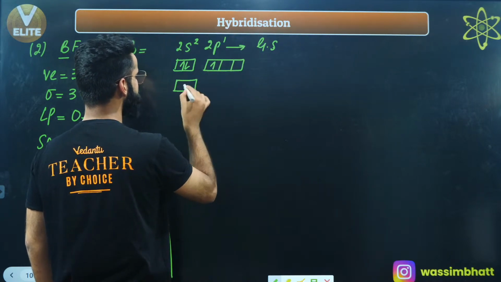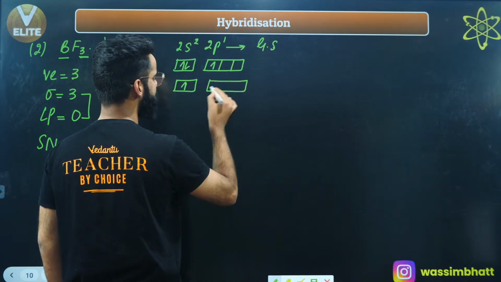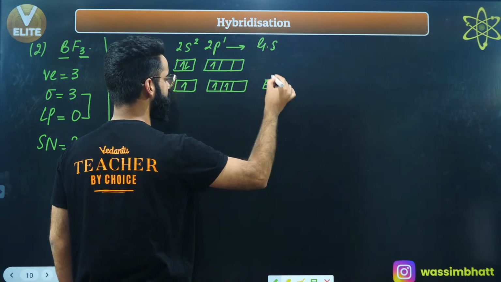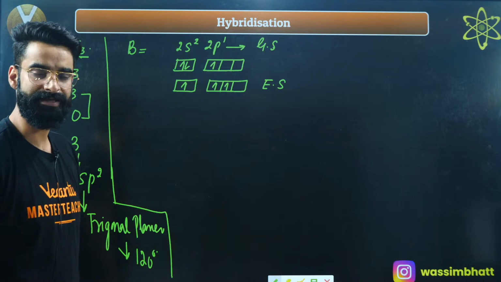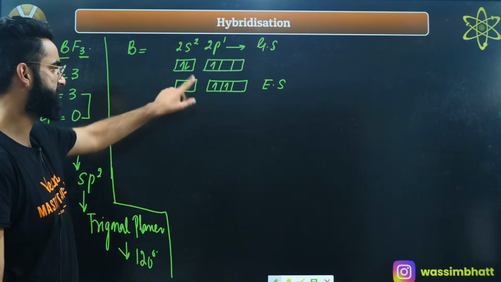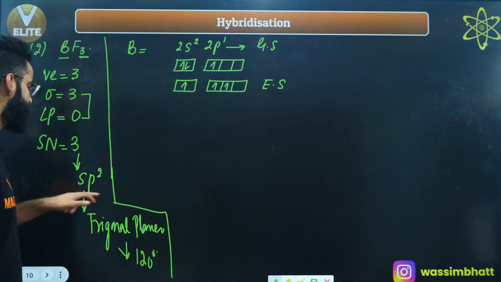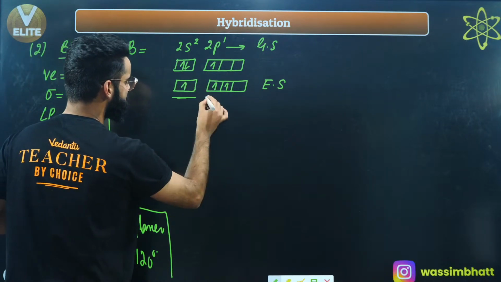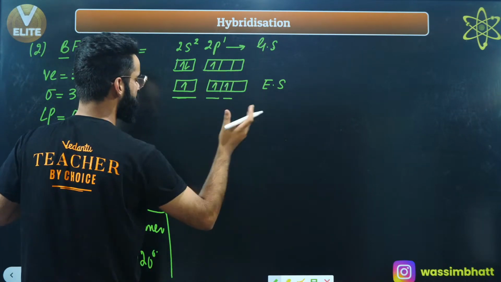So after the excitation, the excited state configuration is going to be like this. 1 electron here, 1 electron here. This is the excited state electronic configuration of boron, right? When the boron is in the excited state, this is its electronic configuration. Now which hybridization is involved? sp2. So this s orbital, this p orbital and this p orbital are going to intermix.